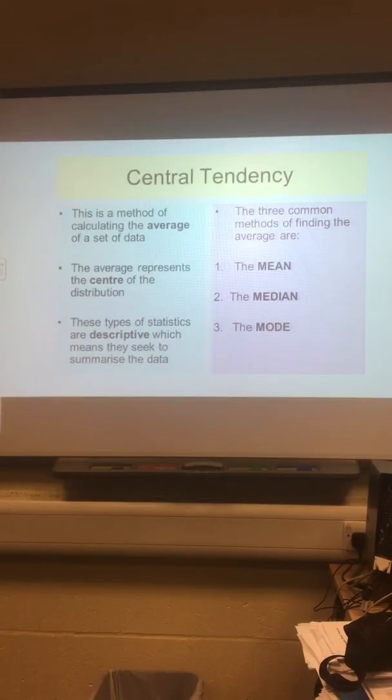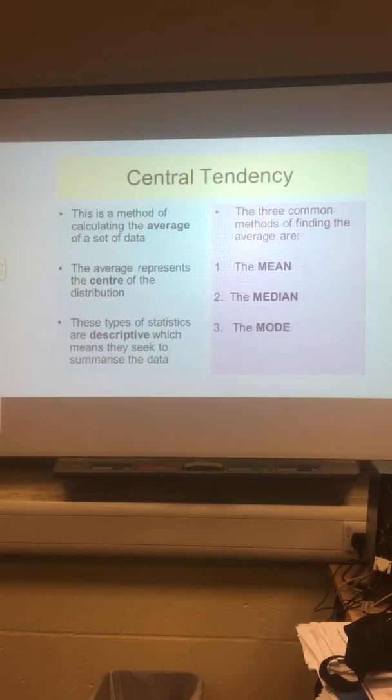The second measure of central tendency is the median, and it is the central value in a set of data arranged in order of magnitude. The median is useful when there are extreme scores, as it is not affected by them, although it is not as sensitive as the mean, which uses all of the values in the dataset.